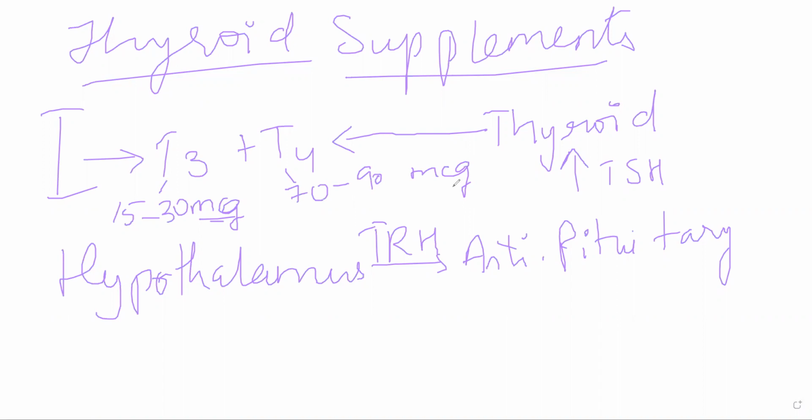Now T3 and T4 are required for normal growth, development, function and maintenance of body cells. So you can understand that if there is hypothyroidism or any deficiency of T3 and T4, especially in children, congenital deficiency causes cretinism. Ever heard of or seen cretinism, patients of cretinism?